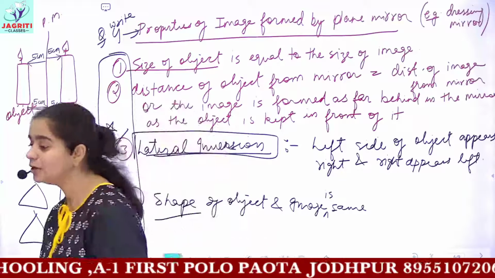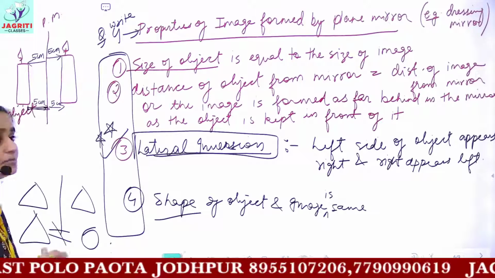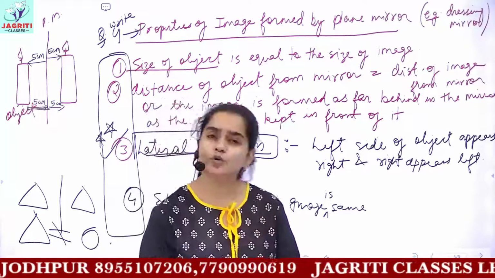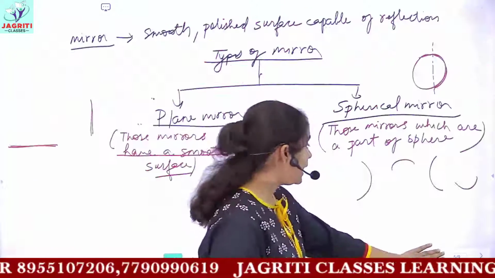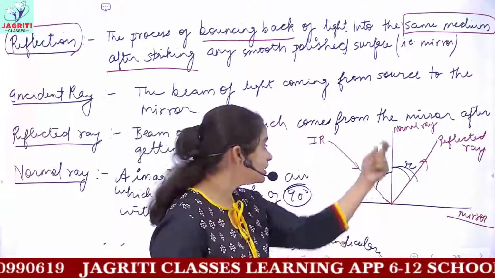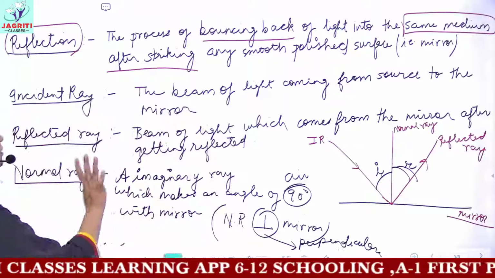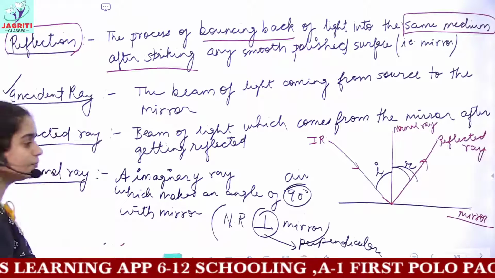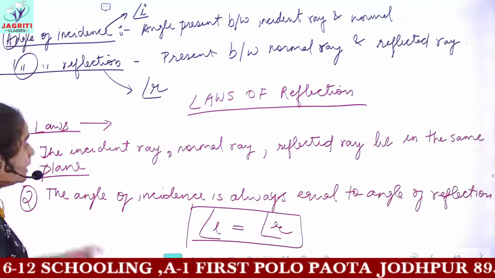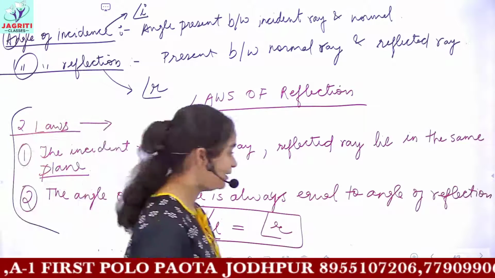We have done with the topic, what do you understand by the term light? Then we have discussed what is mirror, what is light. Then we discussed what do you mean by the phenomena of reflection, and what are the 2 laws of reflection. These are very important. And if you are asked the diagrammatic representation of reflection, you have to make this diagram with a mirror with the 3 rays and 2 different angles of reflection and incidence angle. Then we defined some important terms. I hope it is clear. Incident, reflected ray, normal ray. And then you have 2 different kinds of angles, angle of incidence, angle of reflection. And I told you the meaning of both the laws you have to learn. These are asked in examinations, okay, the laws of reflection.